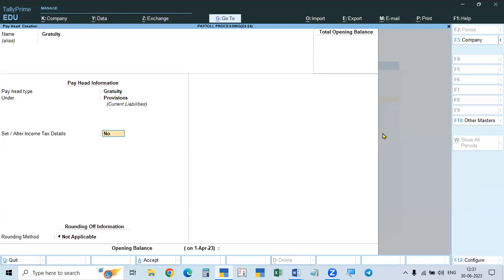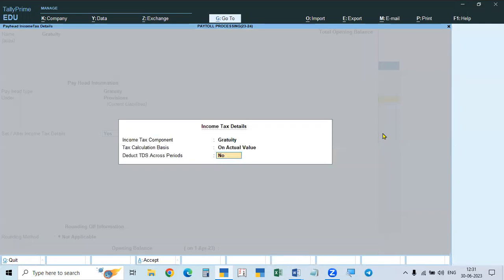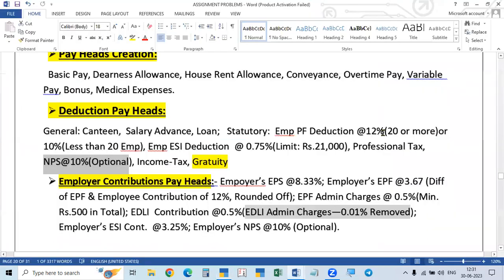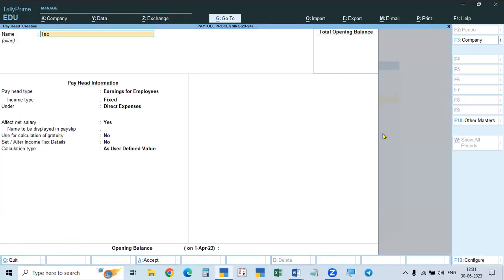And then income tax details have to be taken. Here, automatically the gratuity head gives an actual value calculation with no deduction of CGST. And rounding is normal rounding, with limit 1. So this is gratuity.